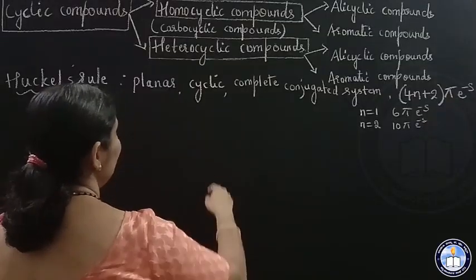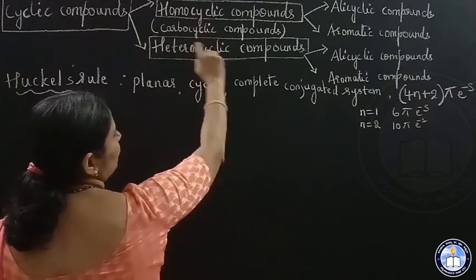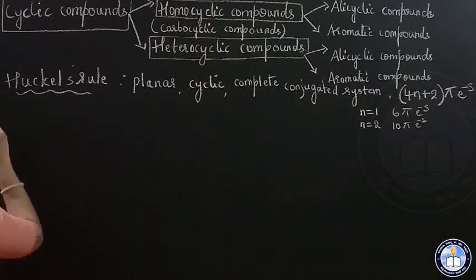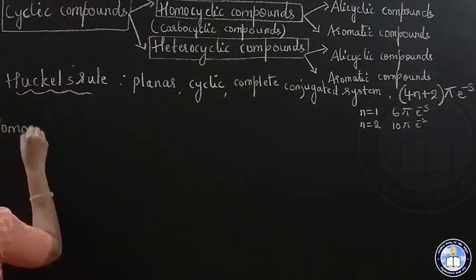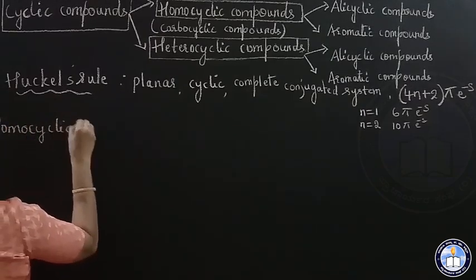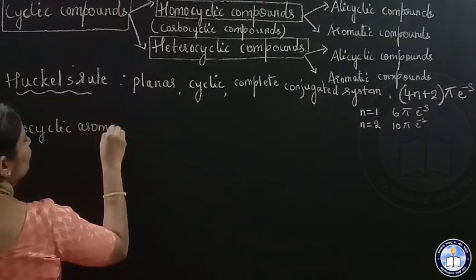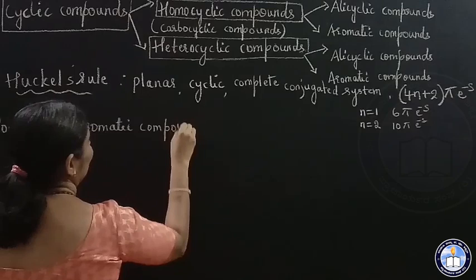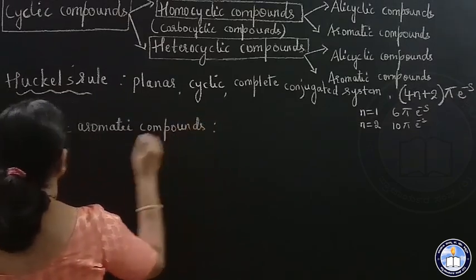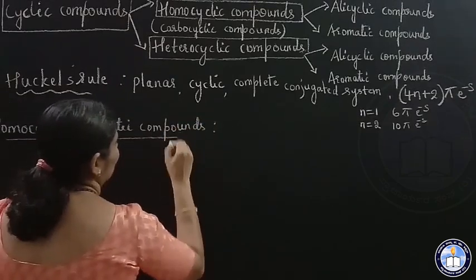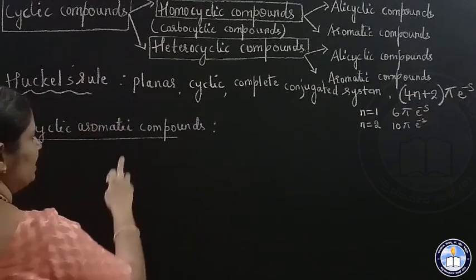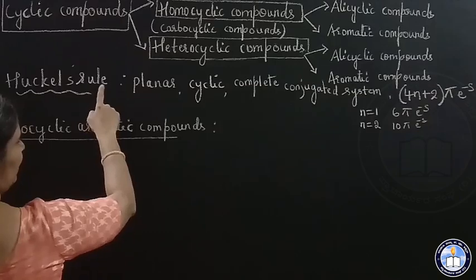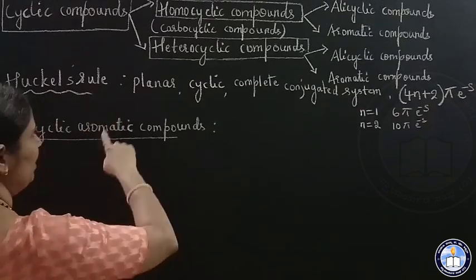So now we shall study homocyclic aromatic compounds. So I told you, if the compound is aromatic in nature, then we call it aromatic compound. There are conditions for a compound to be aromatic.